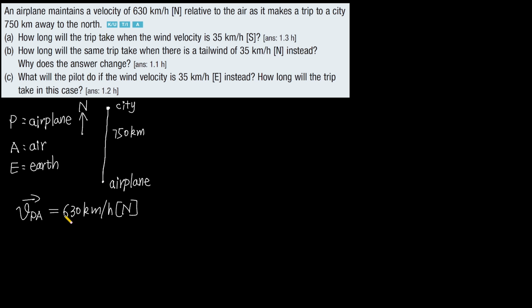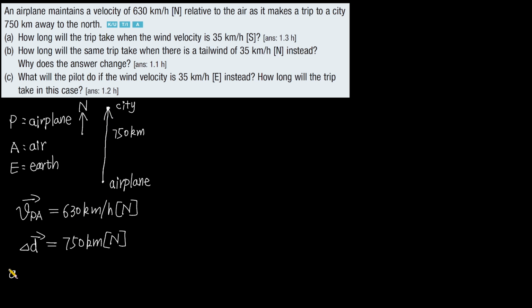And we also know the displacement of the airplane relative to the earth is 750 kilometers, and its direction is north, because the airplane flies to the north, flies to the city. This is the direction of the displacement.